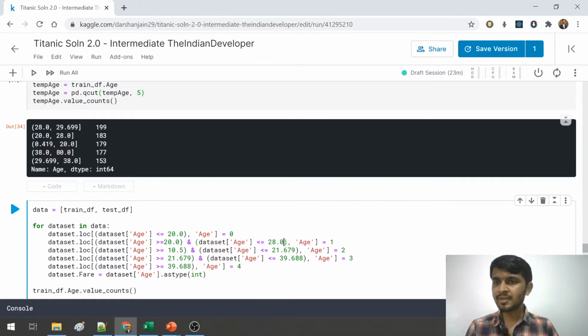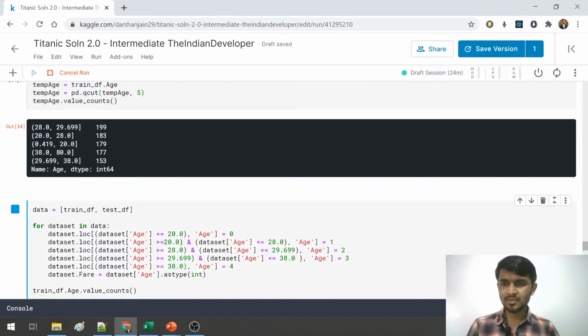Third range is 28 to 29.669. Fourth range is 29.669 to 38. And anything above 38 will be in the fifth range. So let me run this as well and show you the output.